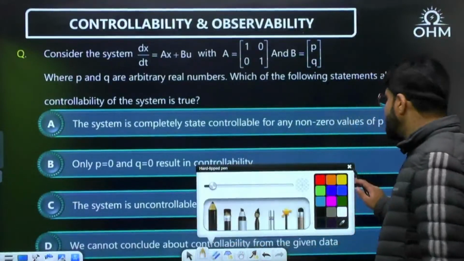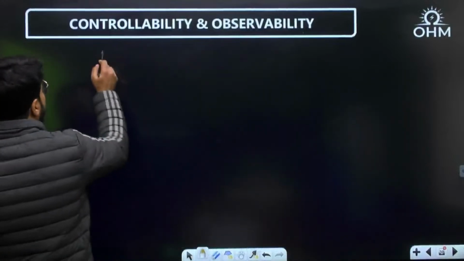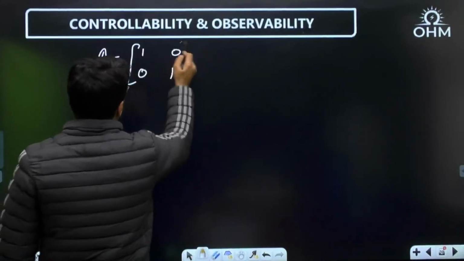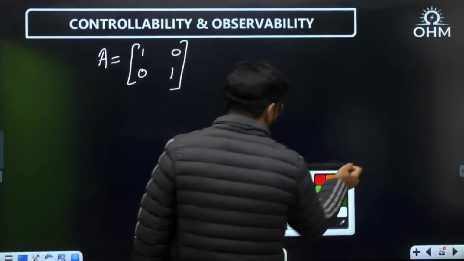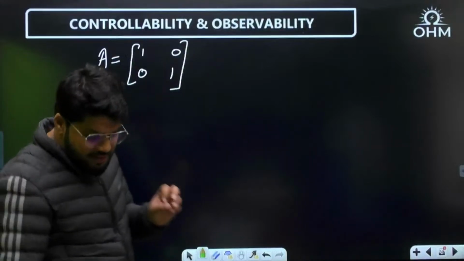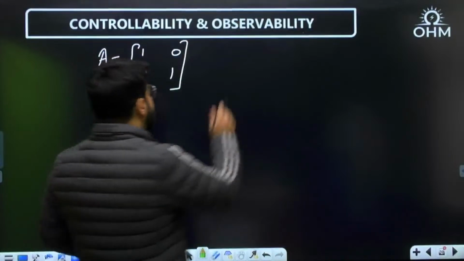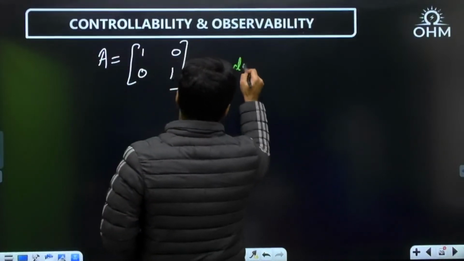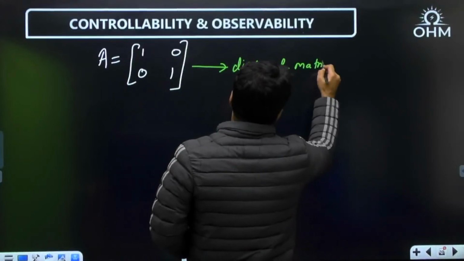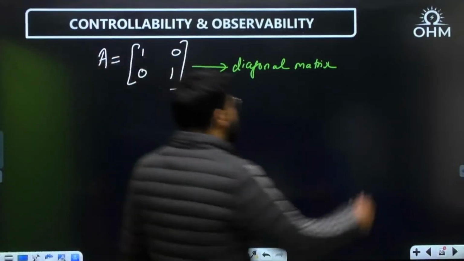Now, dear, x dot equal to Ax plus Bu. Understand very carefully. If I take the matrix A as 1 0 0 1, what type of matrix is it? This is a question I know many students I have seen committing mistakes on. That is why I am taking it specially. What is this? It is a diagonal matrix, no doubt. So is it DCF? It is a diagonal matrix.